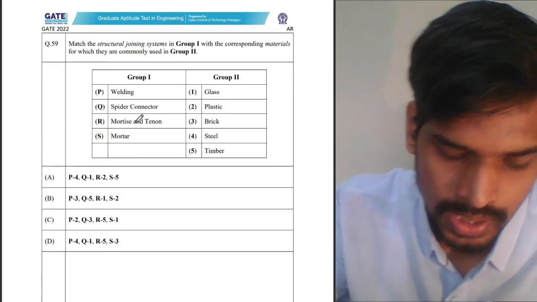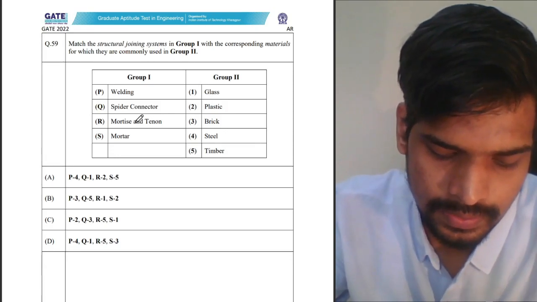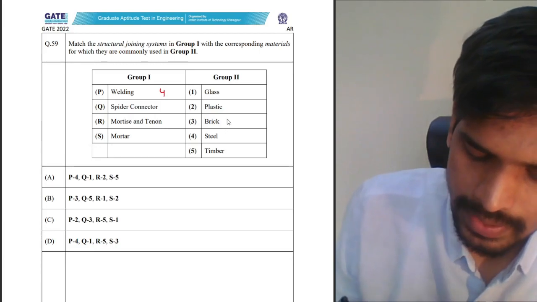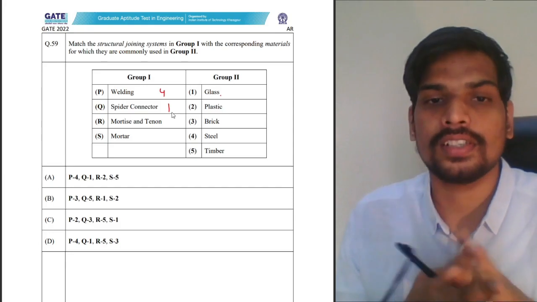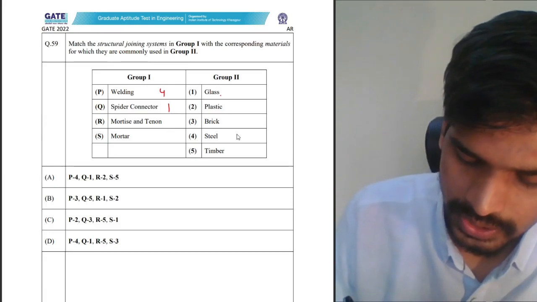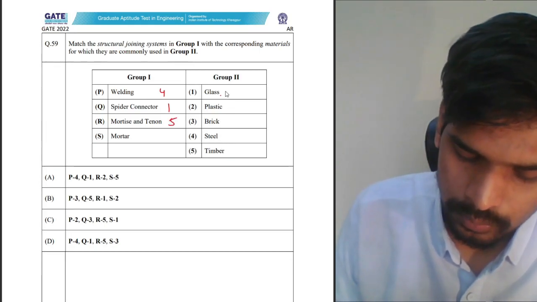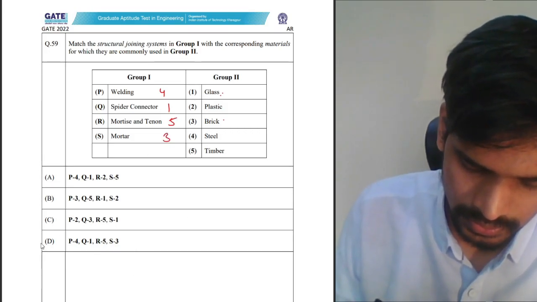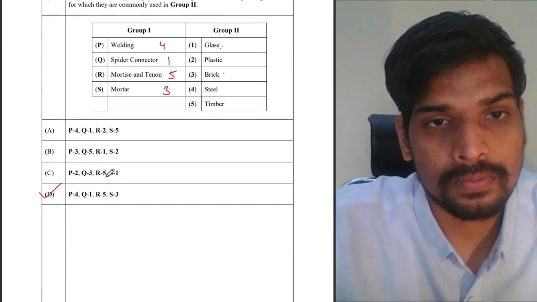the remaining questions. Match the structural joining systems in group 1 with the corresponding materials for which they are commonly used. Welding obviously is used in steel. Spider connector is used in glazing. You see your spider glazing, which is a construction technique used for external curtain walls. Mortise and tenon joint is generally used in timber, and mortar is generally used for joining brick. 4153 is the correct answer. Option D is the correct answer for this 2 mark multiple choice question from the architecture part.